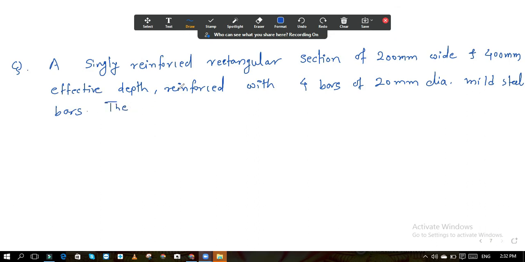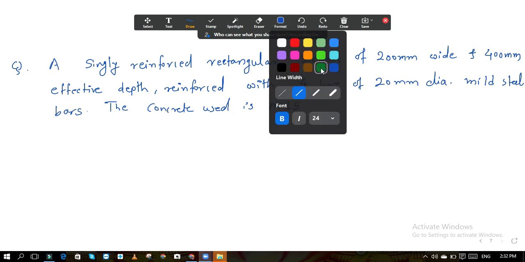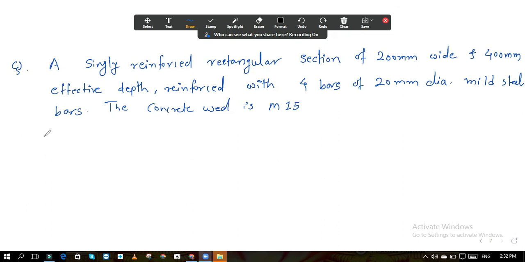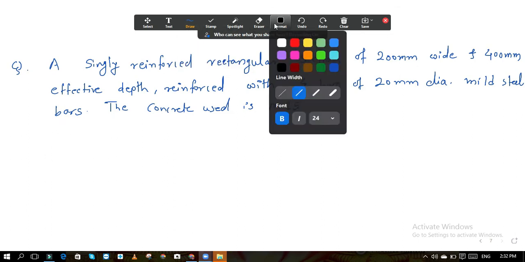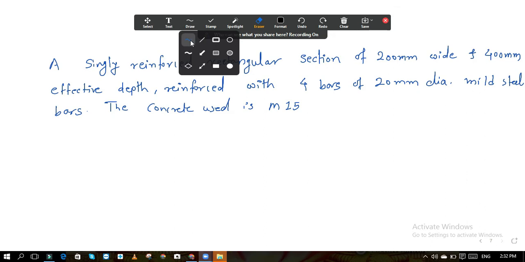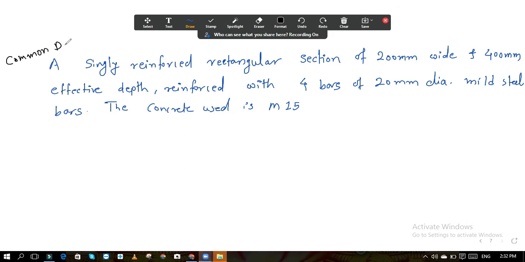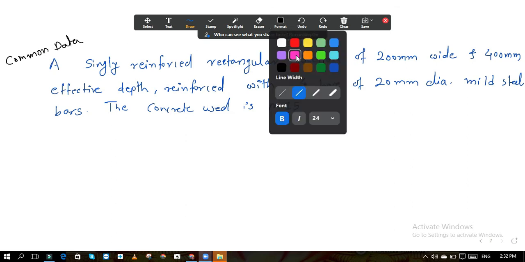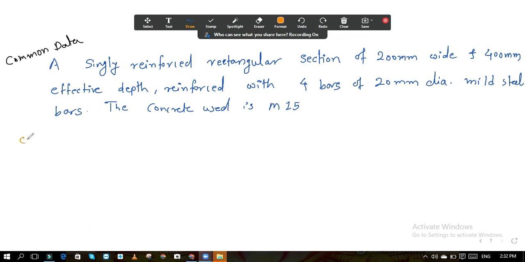The concrete used is M15. Now based on this data, the question is given as follows. So here this is not your question. We can call this the common data question. This data is given to you. Now the question starts.